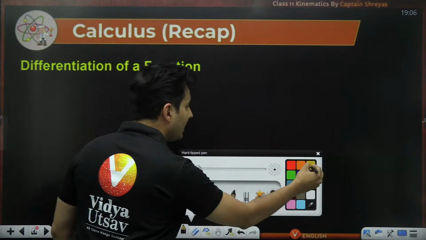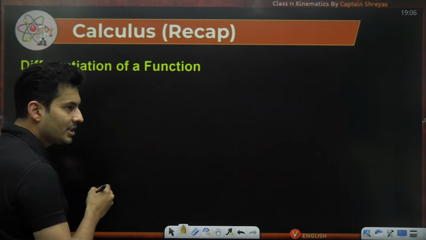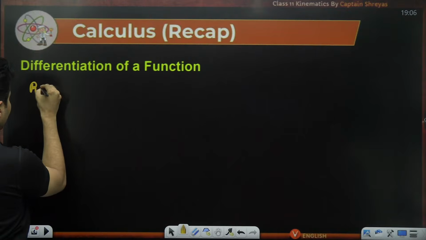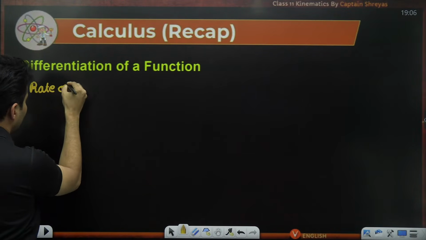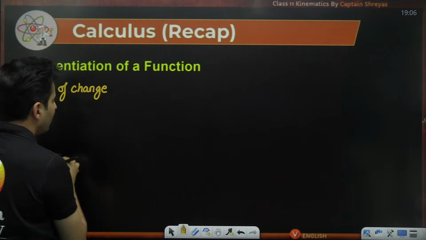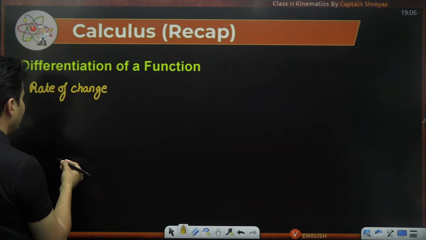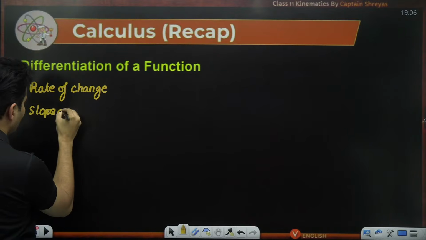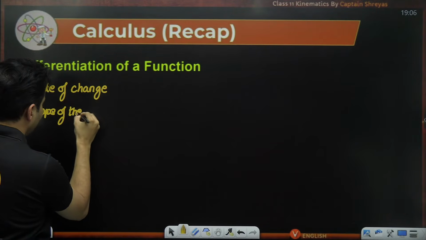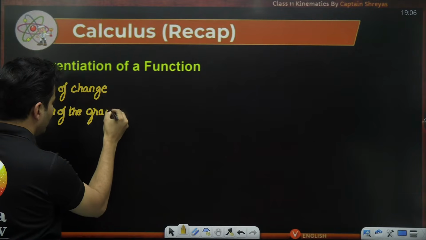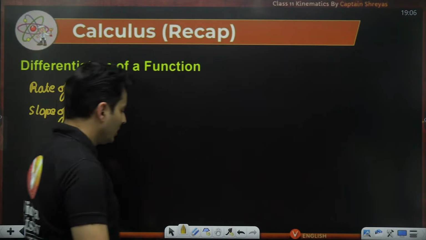The derivative of any function means the rate of change of that quantity, also called the slope of the function or the slope of that particular graph.